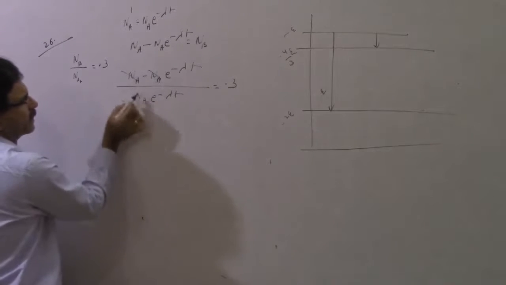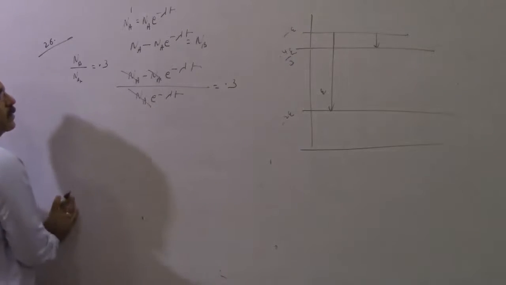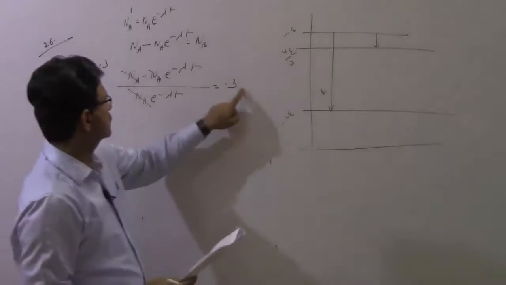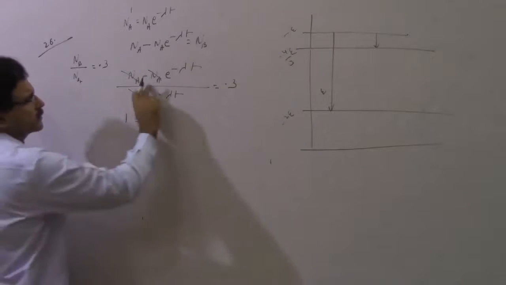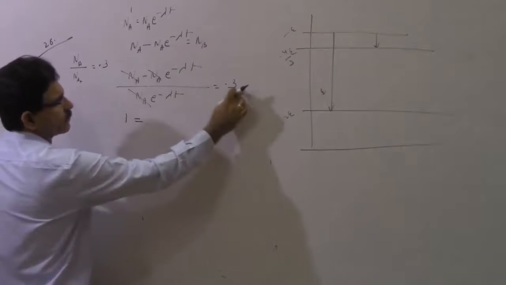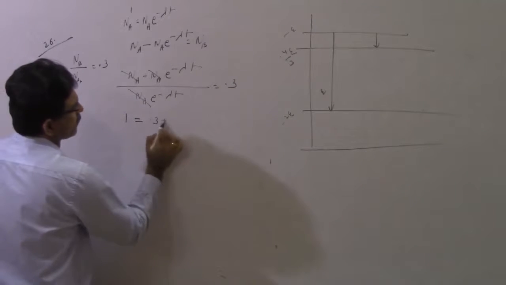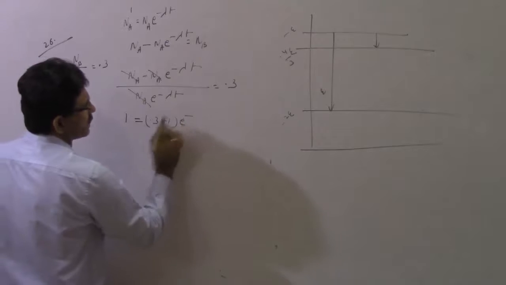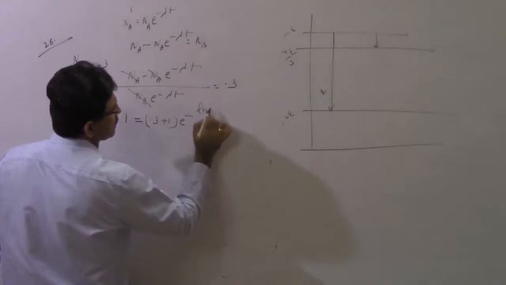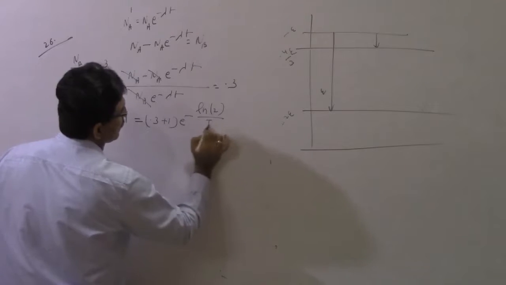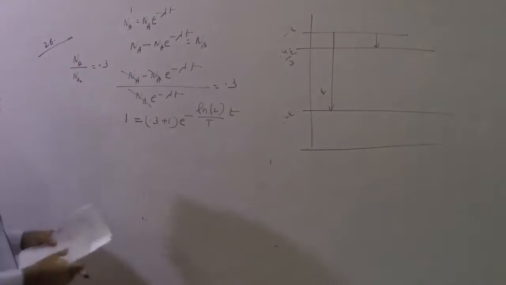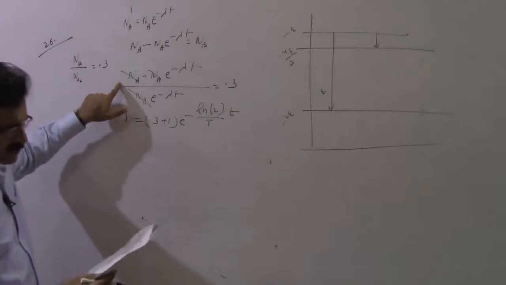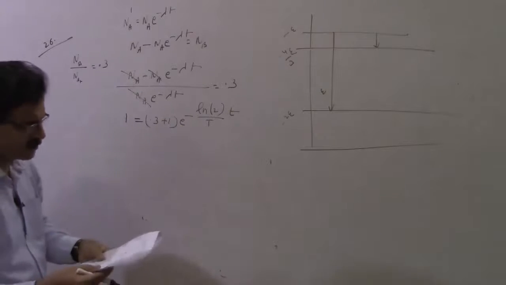We can cancel NA. Shifting terms, 1 is equal to 0.3 plus 1 times e to the power minus lambda T. Lambda can be written as ln 2 by T.